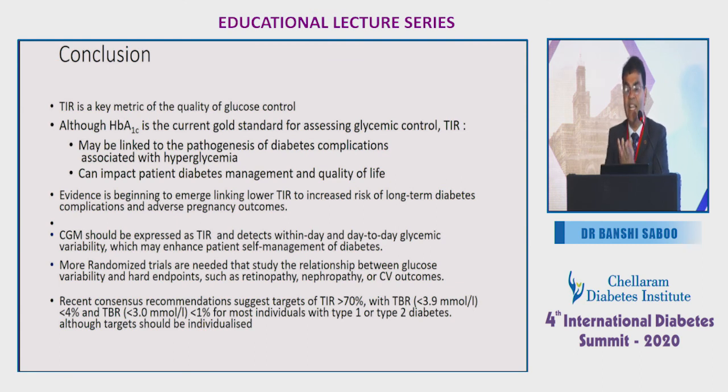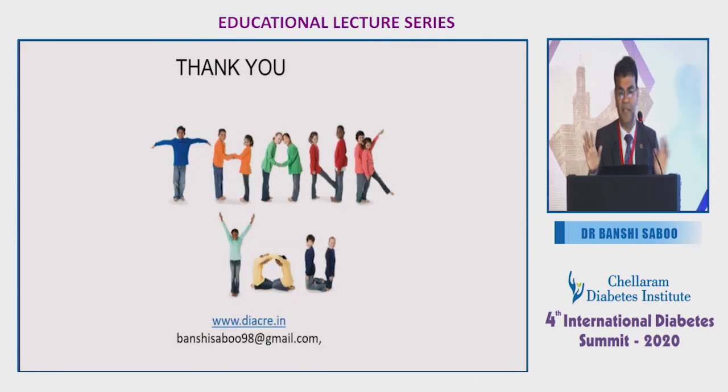It detects within-day and day-to-day glycemic variation. So every day you may have different glycemic variability, which may enhance patient self-management of diabetes. More randomized trials are needed, yes, definitely, because now we need more trials on the relationship between glucose variability and hard endpoints like microvascular complications, as well as macrovascular complications and CV outcomes. And recent data, as already talked about for time in range, the target should be 70%, and for 25% the patient may go above 180, and for 5% of the time it may go below 70, but below 54, it should not be more than 1% of the time. That's very, very important.